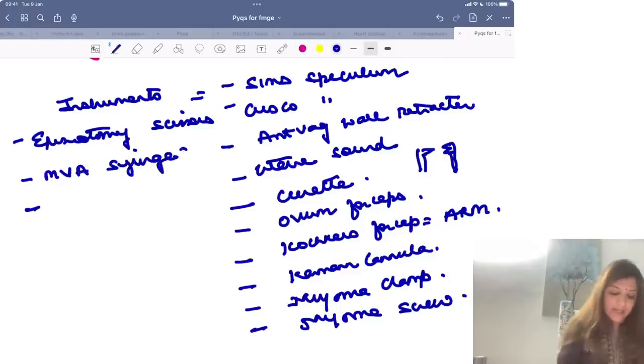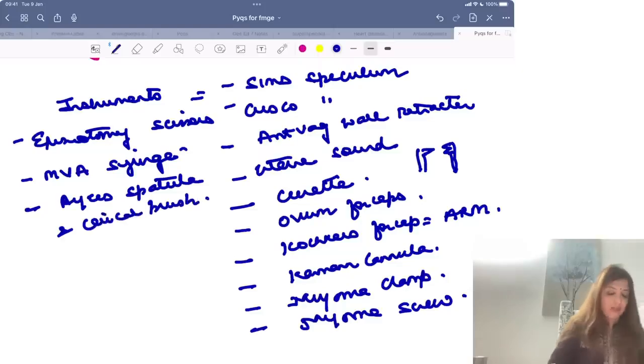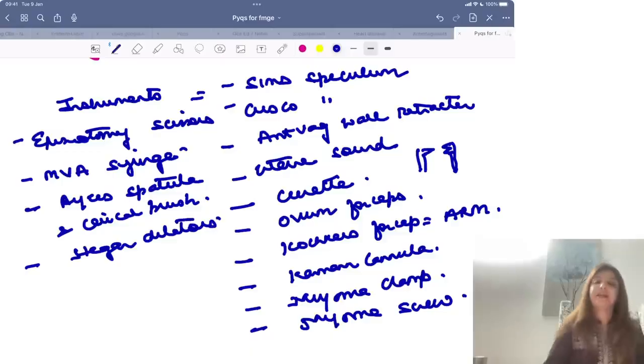Then you are going to look at Ayre's spatula and a brush, a cervical brush, endocervical brush. Yes, Hegar's dilators are important. Clear? Now, anything else? Nothing, it's done.